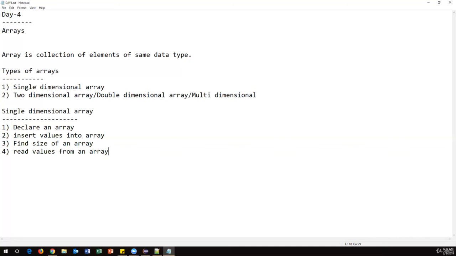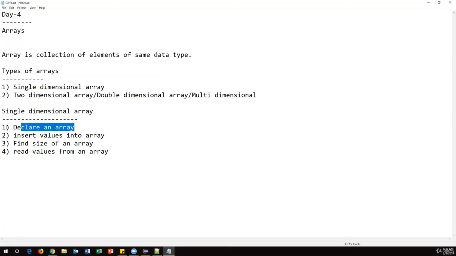This is a very important operation to read the data from an array. So then, read the values from the array. How can we extract those values from the array? The array contains some values, but I want to read each individual value and all the values. So these are the normal operations we perform on arrays. Let us see them one by one, practically and programmatically.